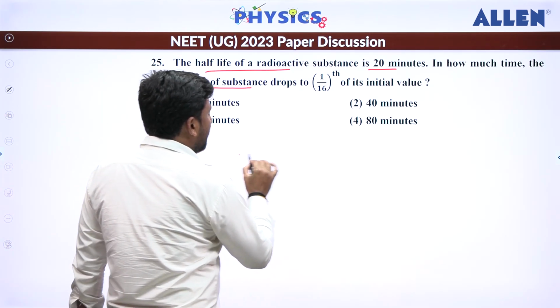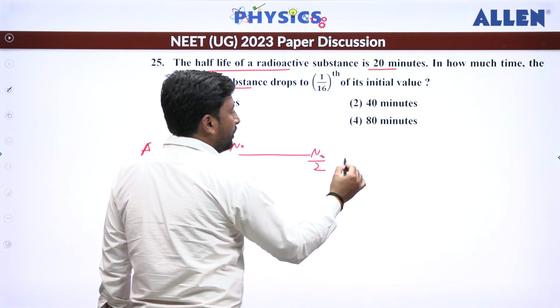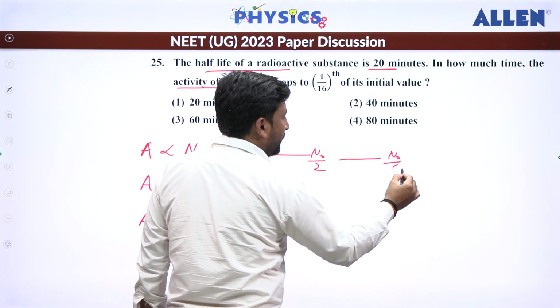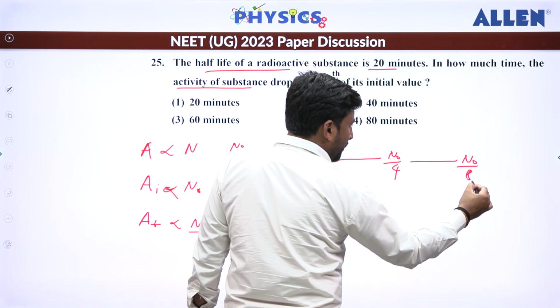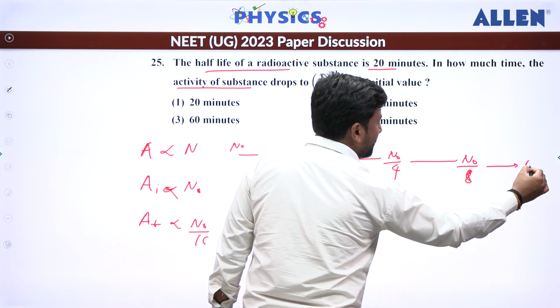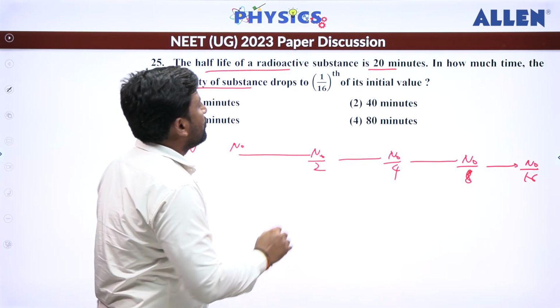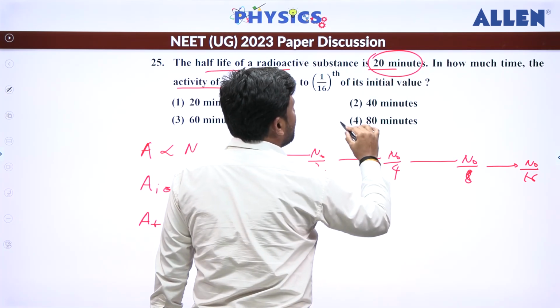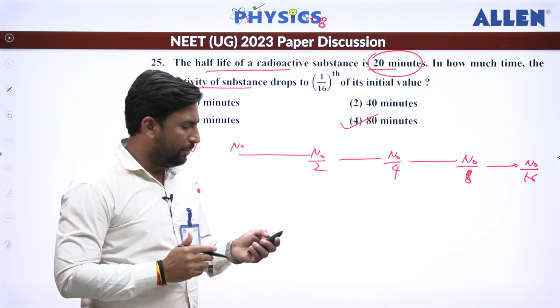Let's suppose it is N naught initially. After the first half-life it becomes N naught by 2. After the next half-life it becomes N naught by 4. After the next, N naught by 8. And then after the next, N naught by 16. So we can see it is 4 half-lives. So 4 times 20 becomes 80 minutes. For this question, option 4 is correct, 80 minutes.